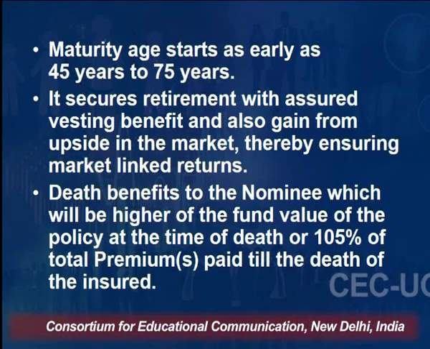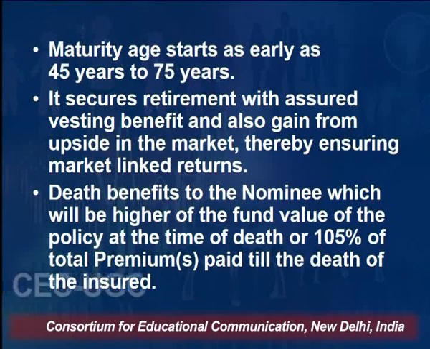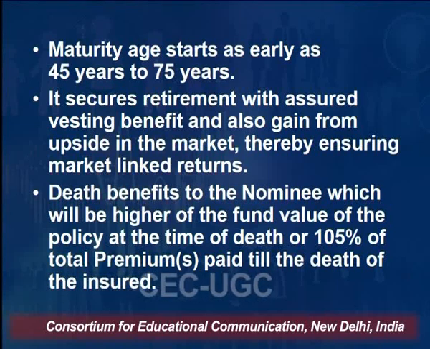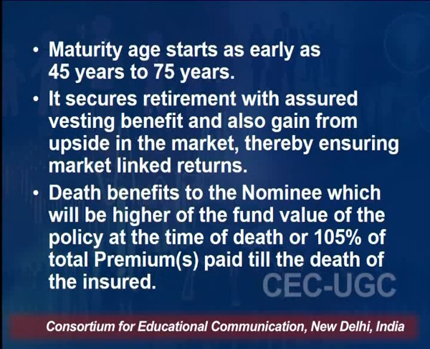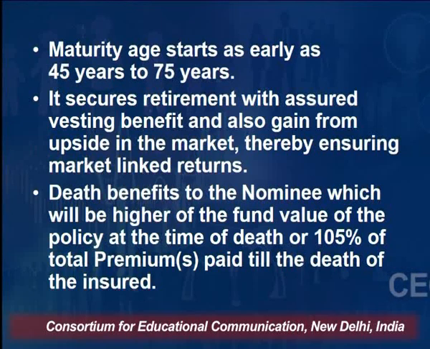Death benefit to the nominee will be the higher of the fund value of the policy at the time of death, or 105% of the total premium paid till the death of the insured. Suppose the insured dies. In that case, the nominee of the insured will get money which will be minimally the current value of the fund or 105% of the premium paid, whichever is higher.